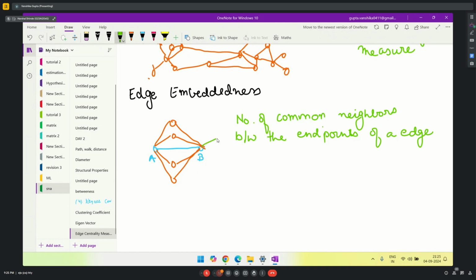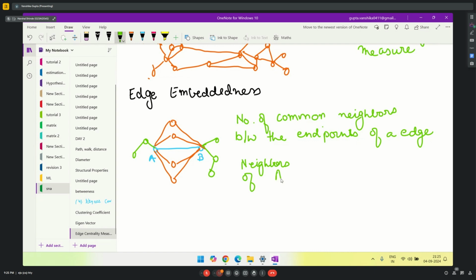Let's say this B can have more, like this graph would be, okay. So if A and B is my main edge for which I am calculating edge embeddedness, so what is edge embeddedness? It is the number of common neighbors between A and B. Now let's see what are the neighbors of A. Let's list that down first.